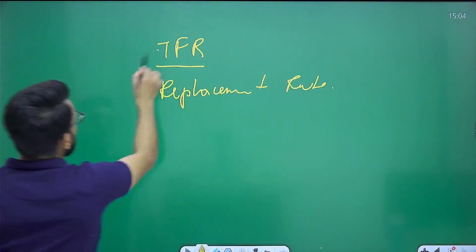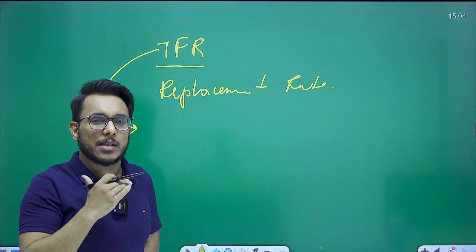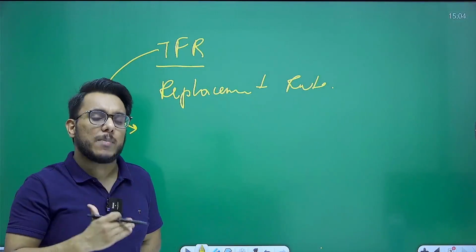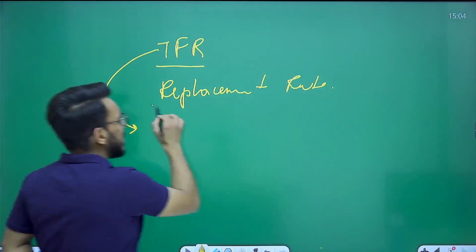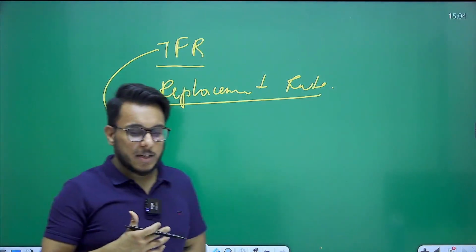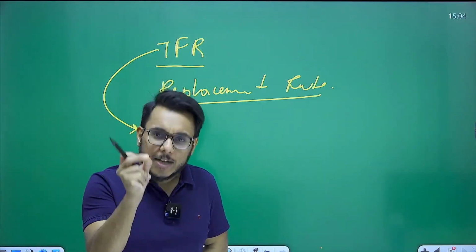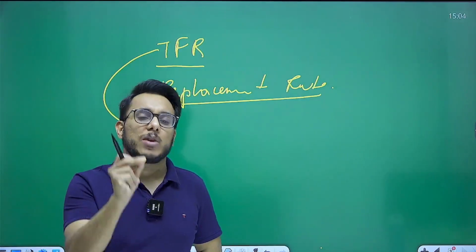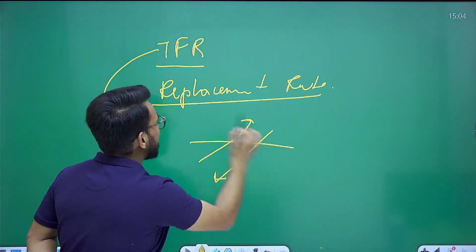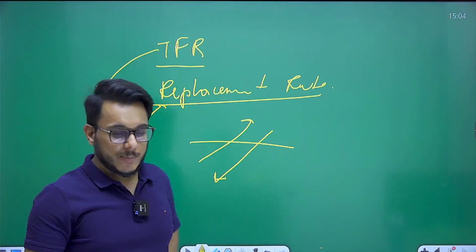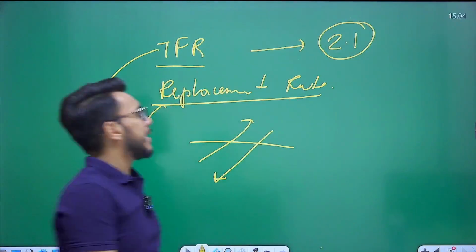Total fertility rate refers to how many births a woman is giving during her reproductive age. Then there is the concept of replacement rate. What is this replacement rate? According to the United Nations Population Fund, it is that particular TFR at which a country's population will stabilize. Neither will the population go up nor go down. That TFR is called the replacement rate, and a total fertility rate of 2.1 is called the replacement rate.